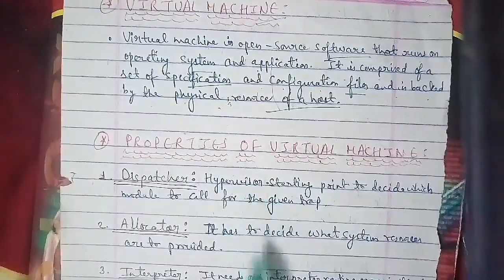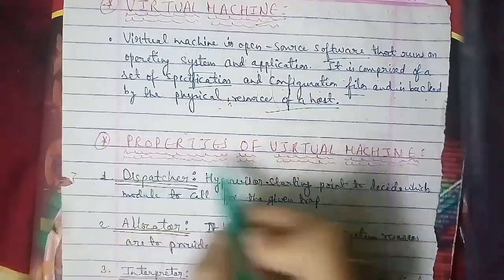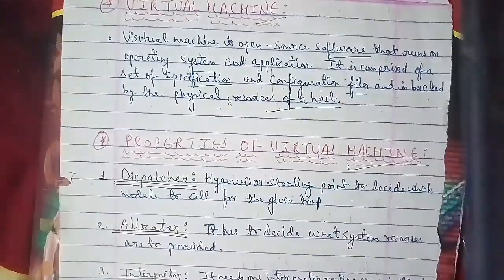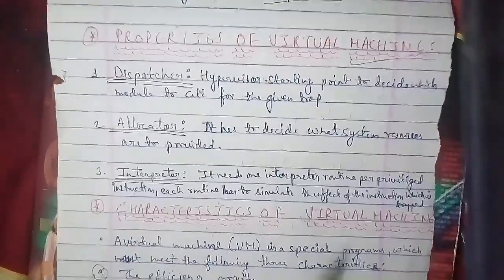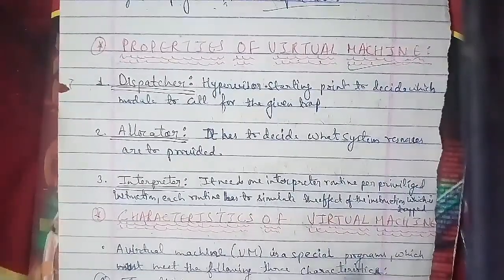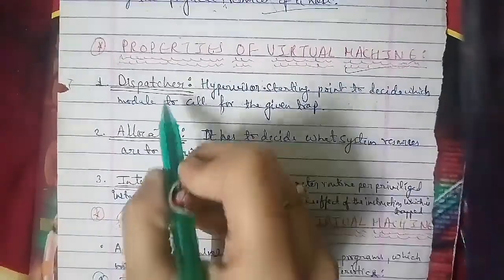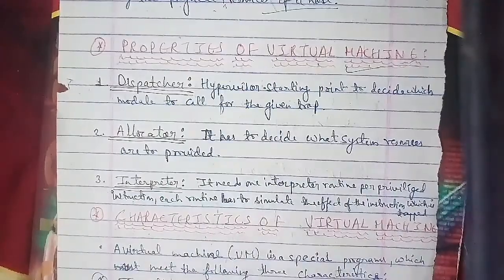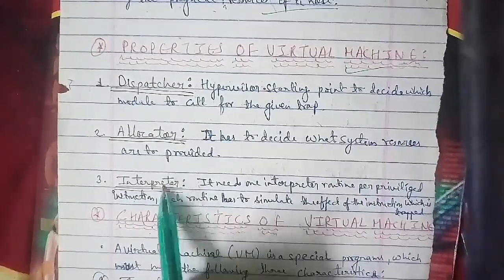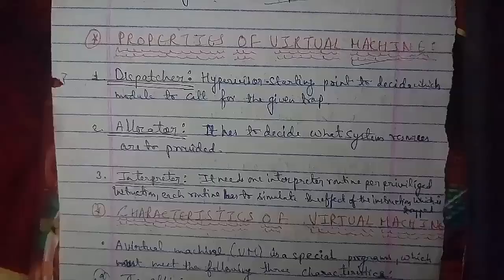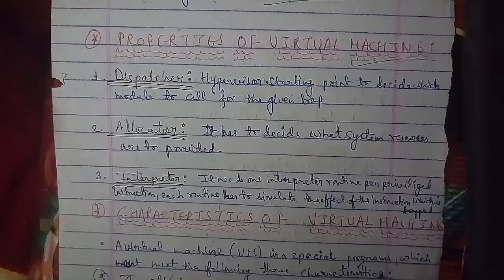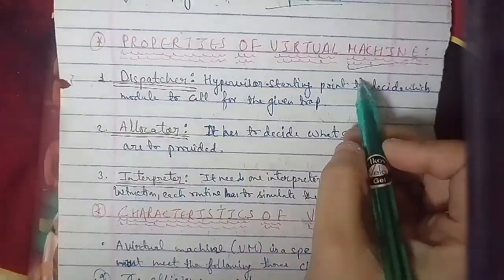Now moving on with the next heading, the properties of virtual machine. What are the properties that we are dealing with in a virtual machine? Here you can see the properties of virtual machine. The first property is dispatcher, the second is allocator, and the third is interpreter. There are three types of property that we are dealing with in the virtual machine.